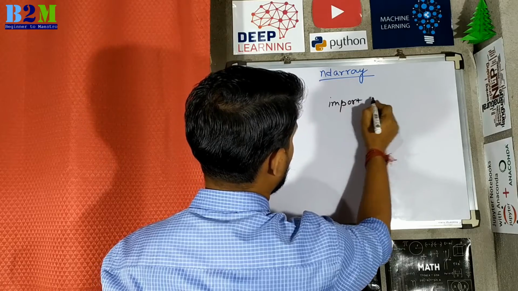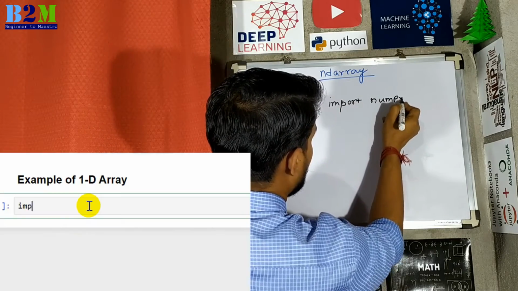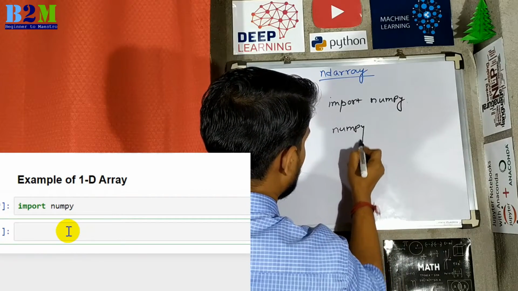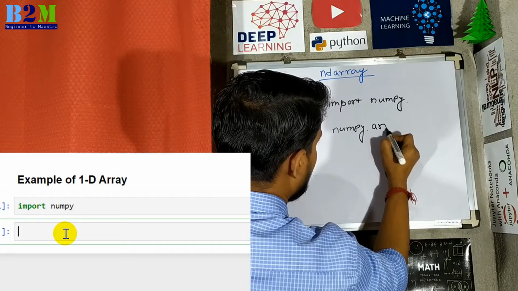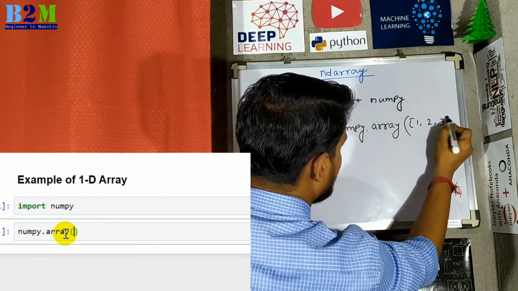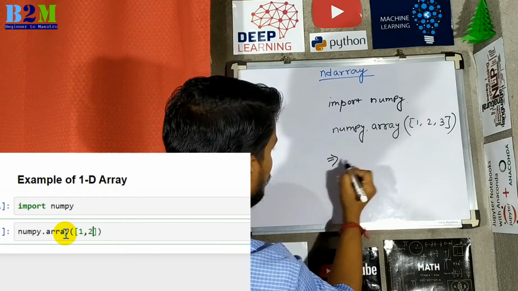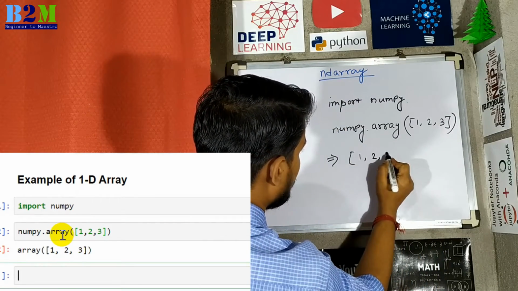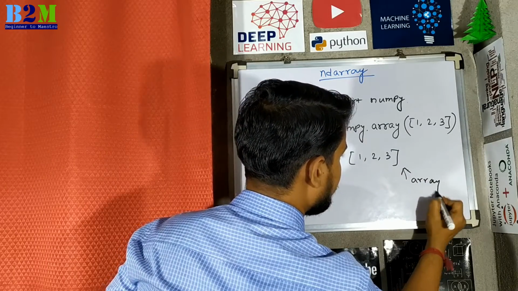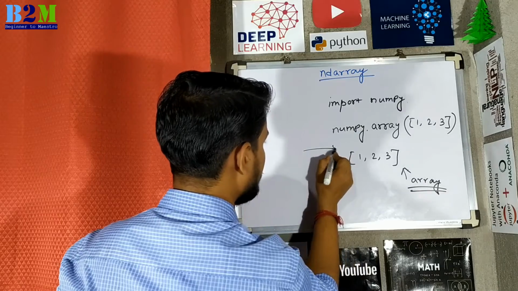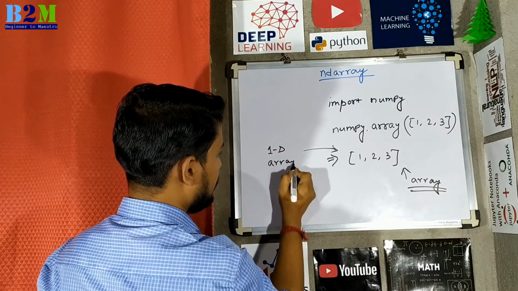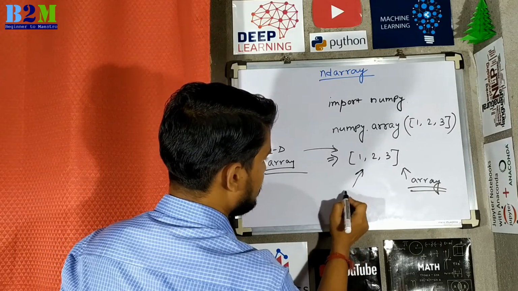So import numpy, then you can use this package to create an array: numpy.array, and you can pass a list. So now the output will be the sequence. The type of the sequence will be array, and this is a 1D array, because this is single dimensional.